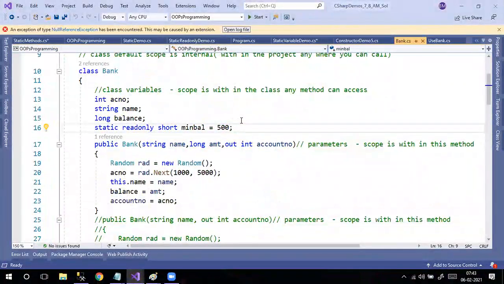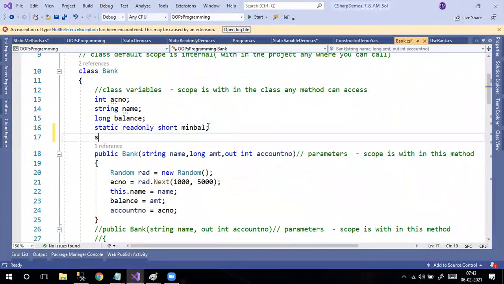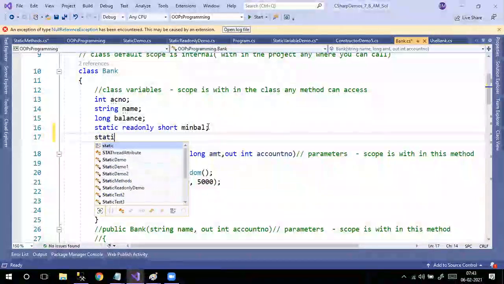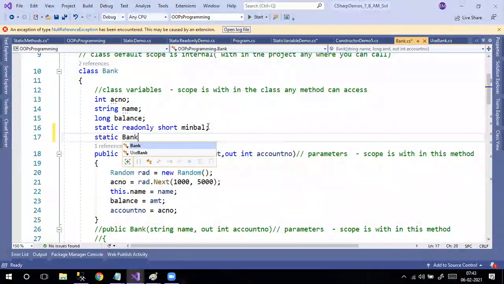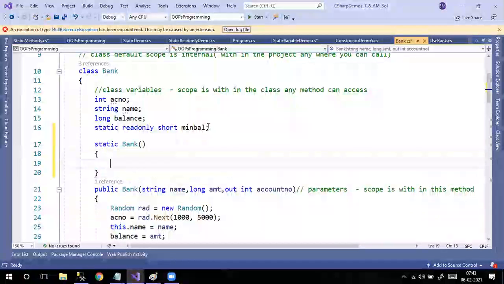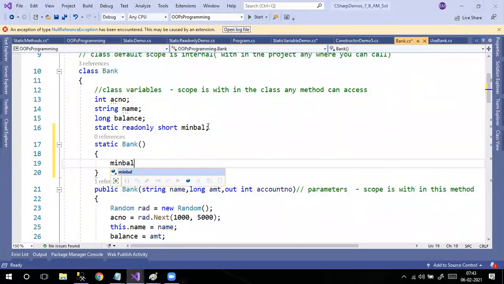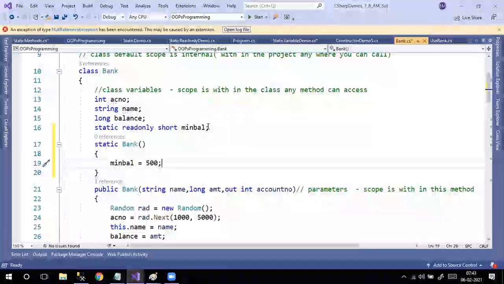And what I said, you should not give the value here. What is the correct place to give it? Static bank, and in this you have to access minimum balance is equal to 500. You can give it like that.